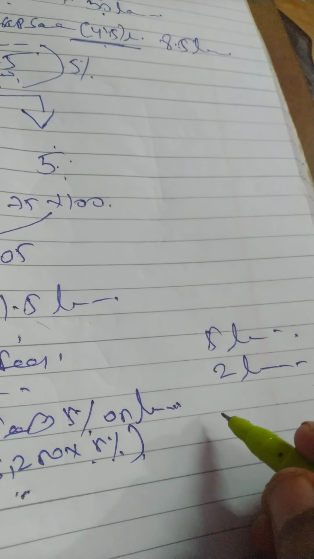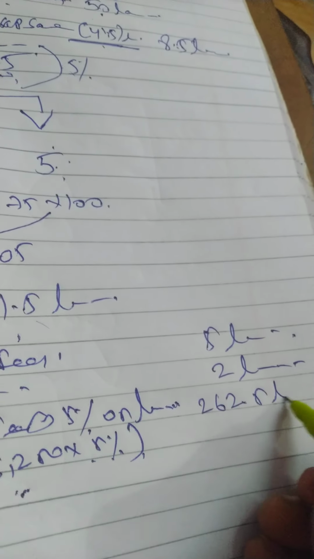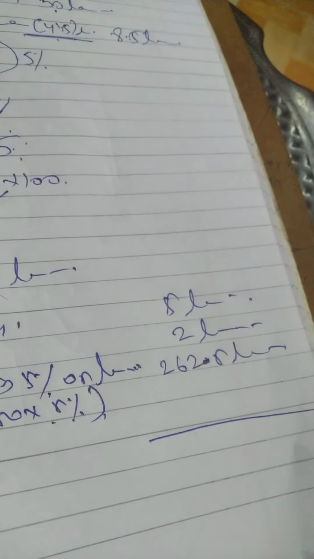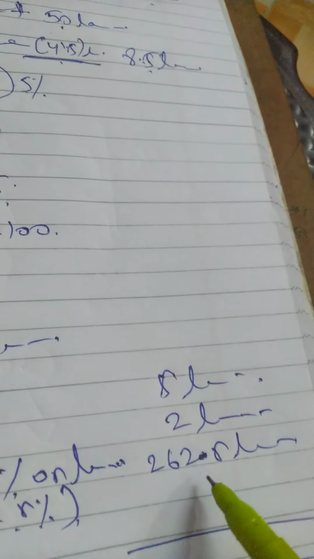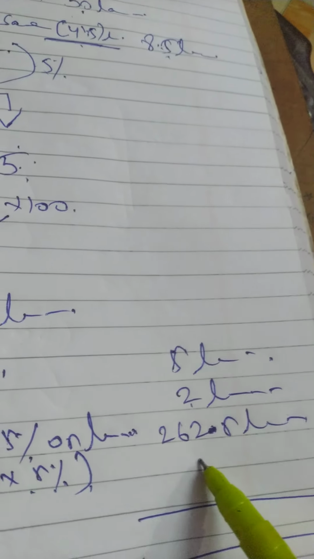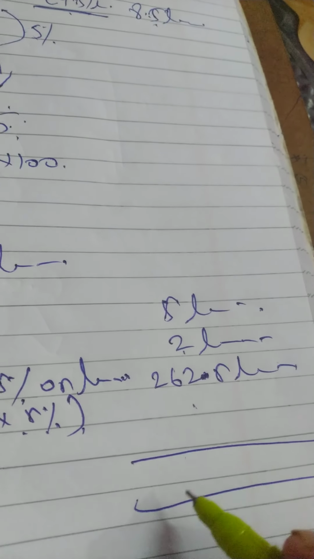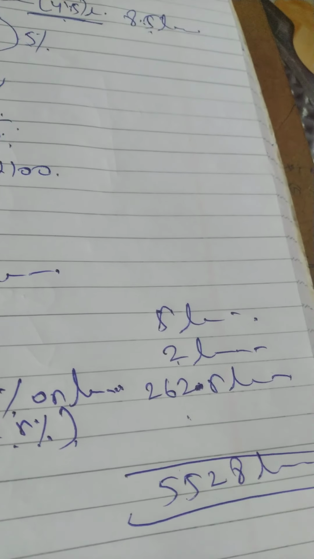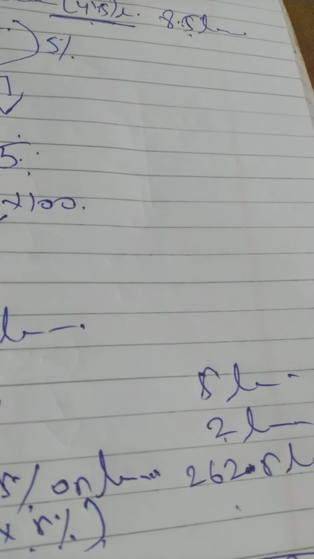So how much will come? 262.5 lakhs. So add all the figures now. That is 5250 plus 8.5 plus 5 lakh plus 2 lakh plus 262.5 equals 5528 lakhs.